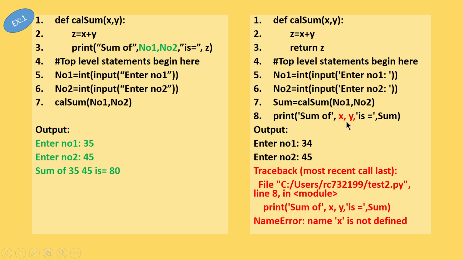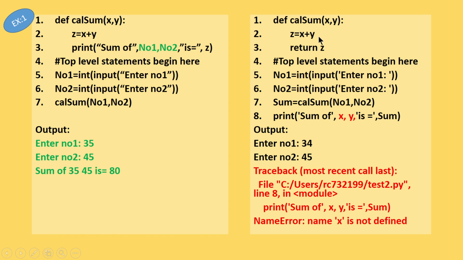So here what I am trying to do is use the variables which are defined or used in the function. Okay, so we said that x, y and z are the variables which belong to cal sum. Those variables can be used only within the function. You cannot use them elsewhere, because it has a local scope.